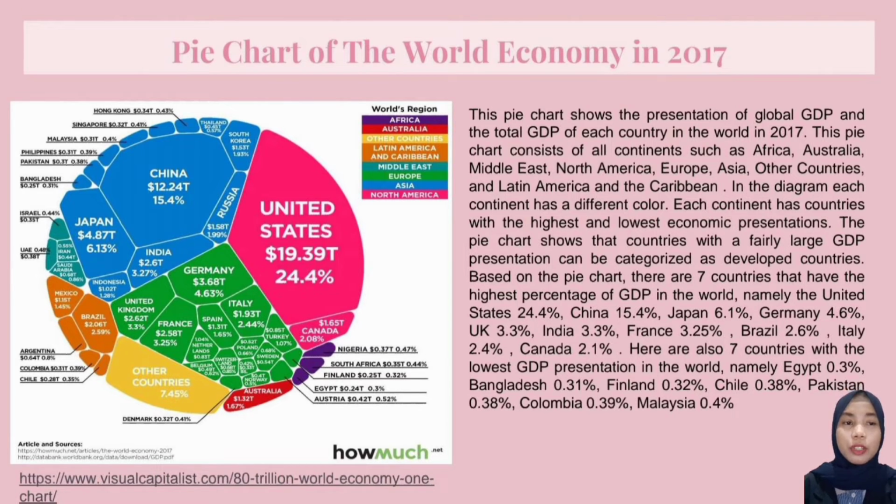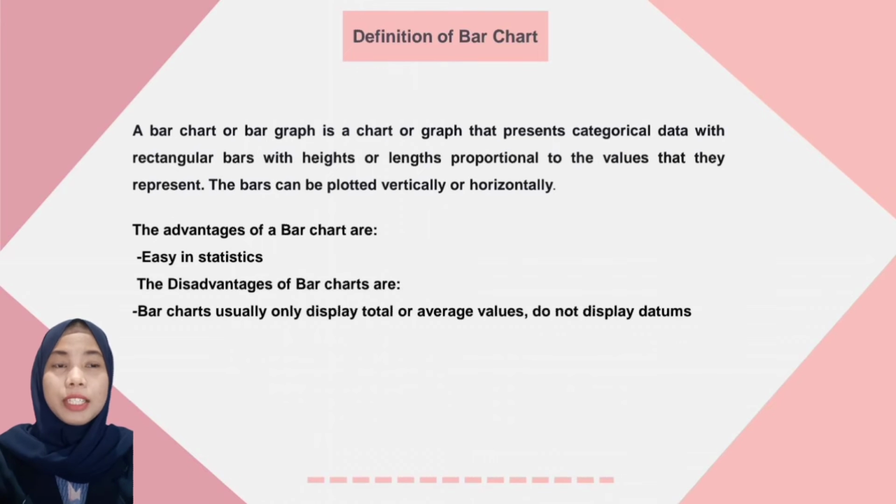Here are also 7 countries with the lowest GDP percentage in the world, namely Egypt 0.3%, Bangladesh 0.31%, Finland 0.32%, Chile 0.38%, Pakistan 0.38%, Colombia 0.39%, and Malaysia 0.4%. Next, I will explain the definition of bar chart.